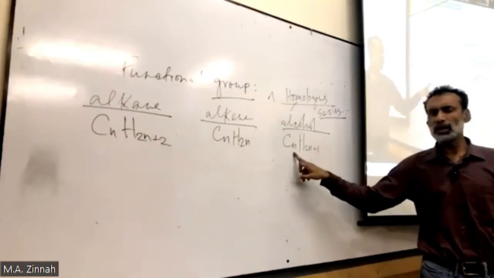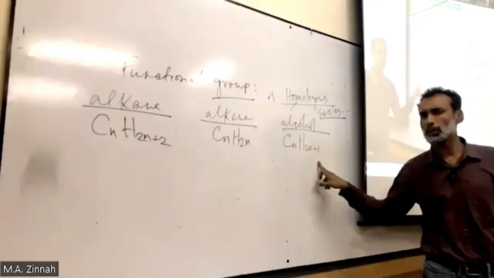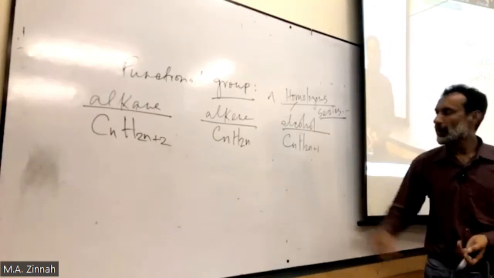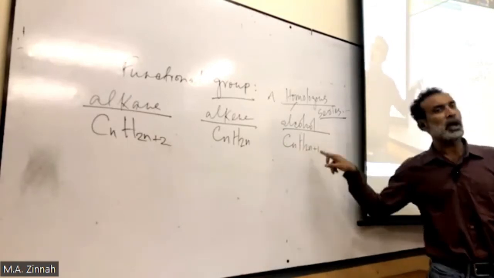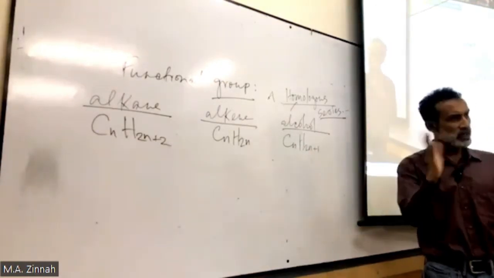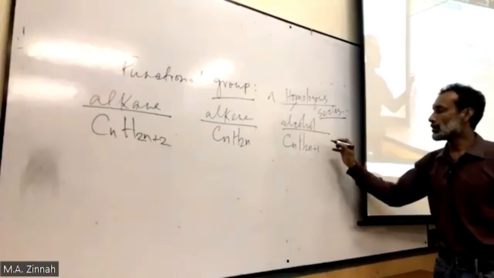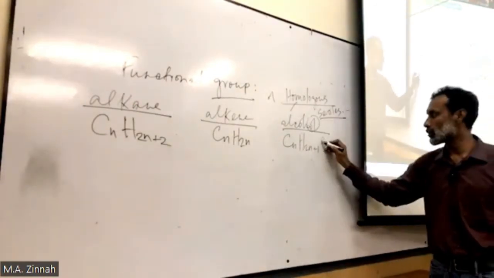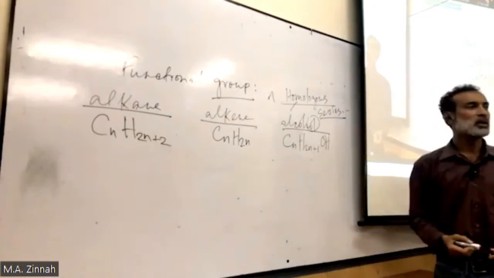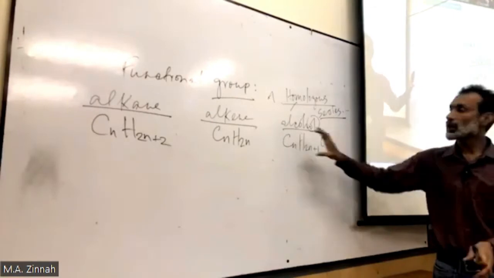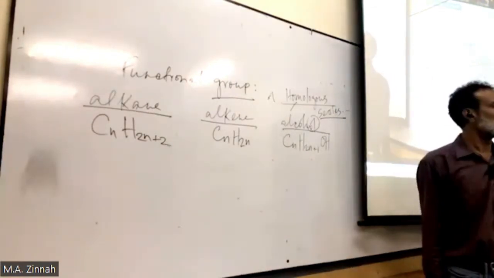If carbon is here 3, then how many hydrogen to be there? 7. If carbon is there 100, how many hydrogen there? 201. Easy, right? 201. And this is not enough. Alcohol, its functional group is OH. Here is an OH. So this is together with OH added. Together, this is the general formula of alcohol.